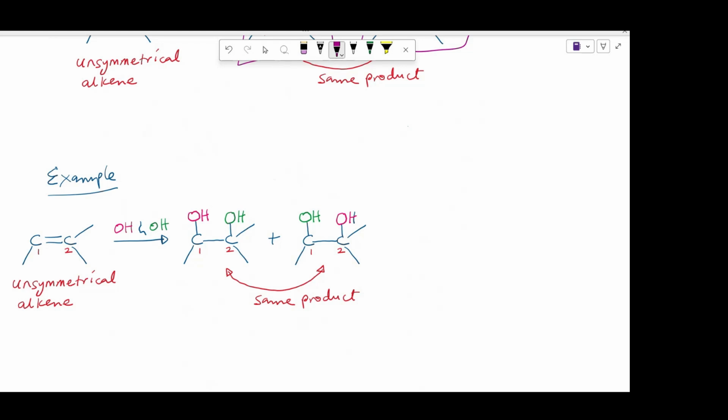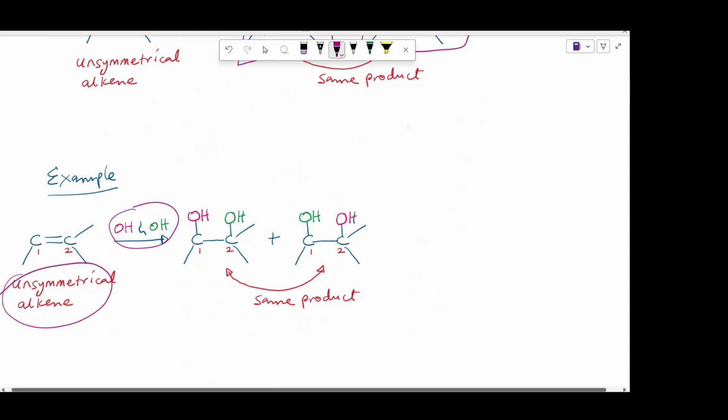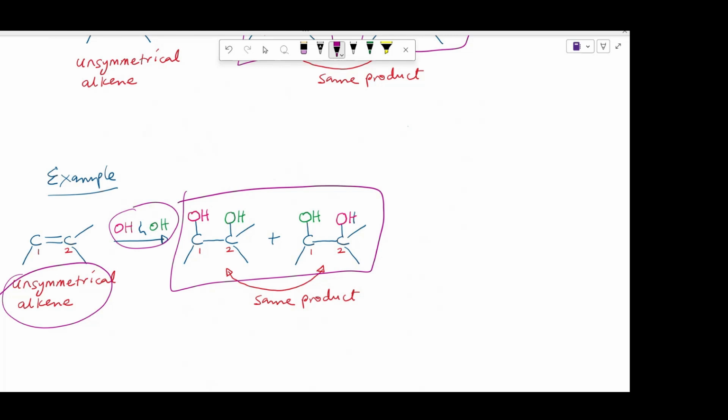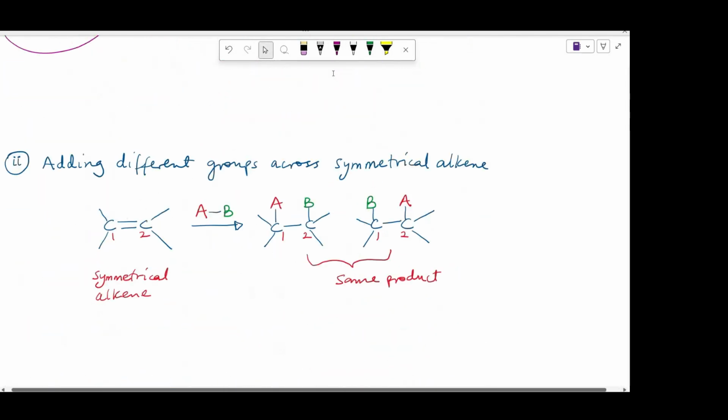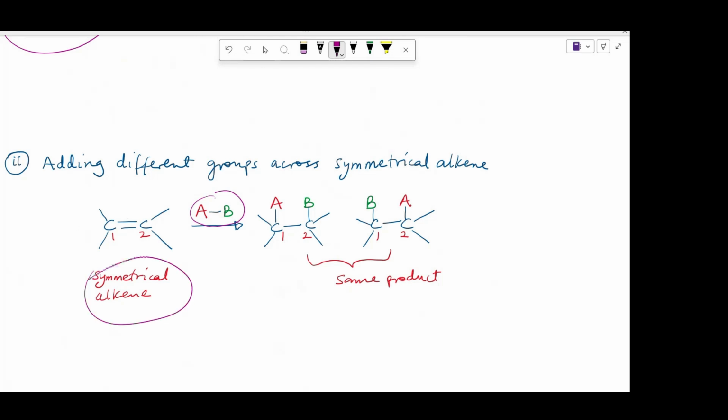For example, if we add these two OH groups across the double bond of this unsymmetrical alkene, it doesn't matter which double bonded carbons the two OH groups are attached to, the product will be the same. Hence, regiochemistry is not important here. Another case where regiochemistry is not relevant is when adding two different groups across a symmetrical alkene. This alkene is symmetrical because if you drew an imaginary line through this double bond, this alkene will be divided into two equal halves.